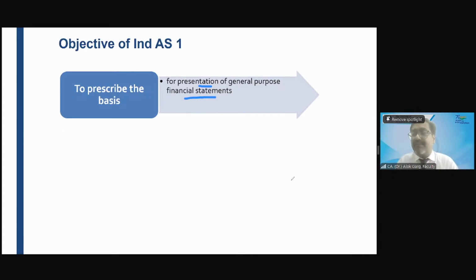The special purpose financial statements are for a special purpose. For example, due diligence, like Geet has told. For example, some regulator like IFSCA. Have you heard about Gift City in Gujarat? If an entity has created a subsidiary in Gujarat Gift City, which is a jurisdiction, a geography, then the Gift City regulator demands the financial statement of this company in US dollar.